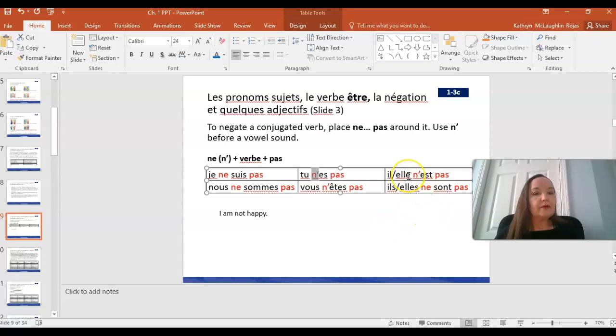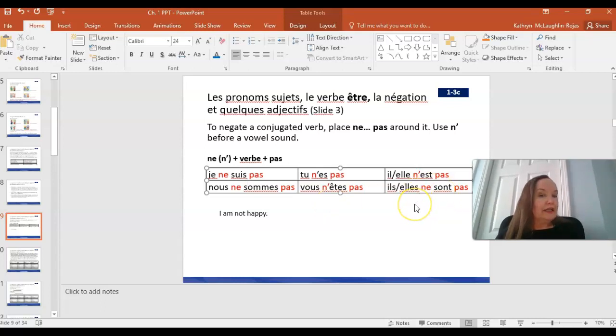The same thing happens with il or elle n'est pas. We have to drop the e here because est begins with a vowel. That's not the case with nous ne sommes pas because sommes begins with a consonant rather than a vowel sound. So it stays ne. Nous ne sommes pas, or nous ne sommes pas, if I'm saying it quickly. Vous n'êtes pas. Again, I'm using this contraction because êtes begins with a vowel sound. So it becomes vous n'êtes pas.